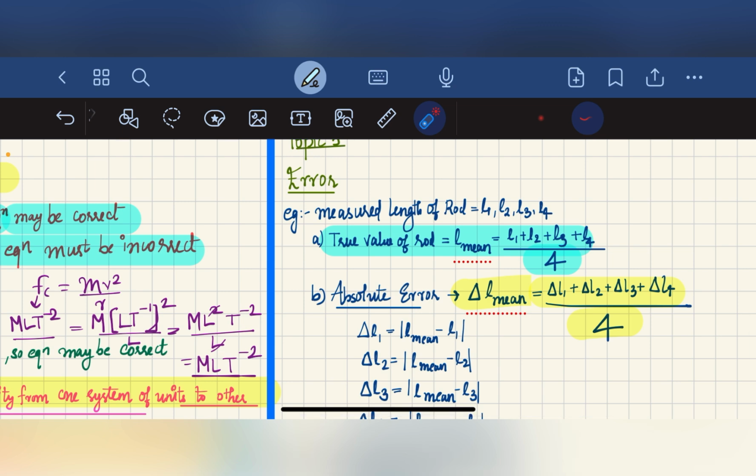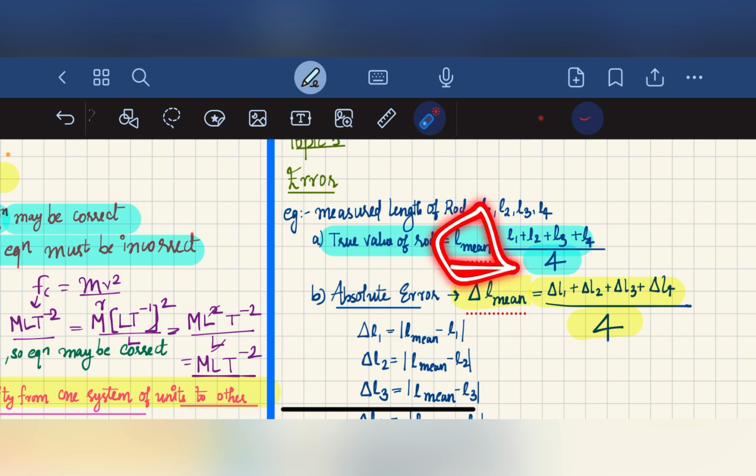Error. We can study the error measurement using an example. First is the measured length of a rod. When we measure the length of a rod, we get the lengths L1, L2, L3 and L4. We get different lengths, and if the question is to find the true value of the rod, how can we find that?